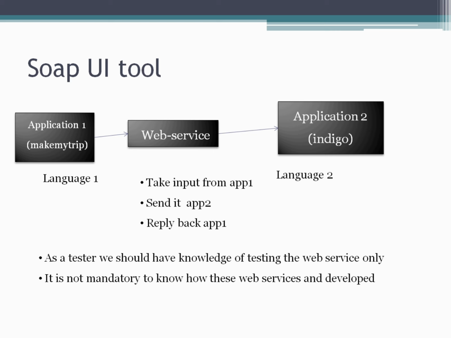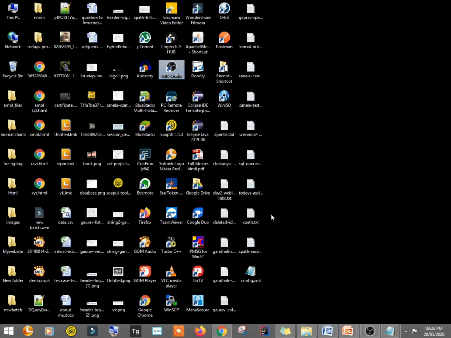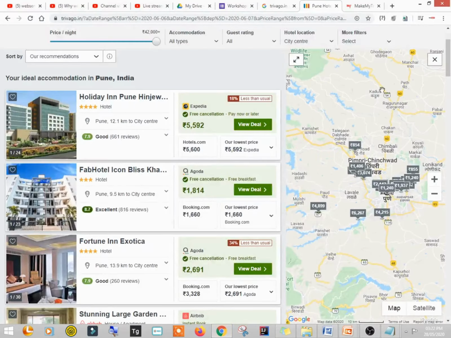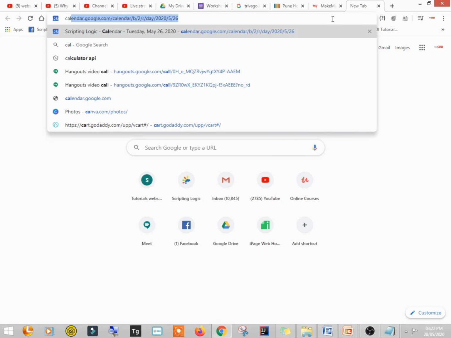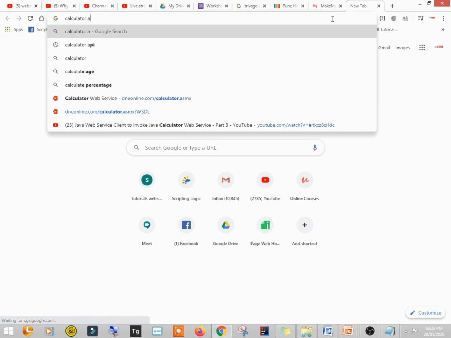So now I'm going to give you a quick demonstration of a web service, right? There are several free web services available on the net for practice. I'm going to show you one calculator API. You can search on Google for calculator API.